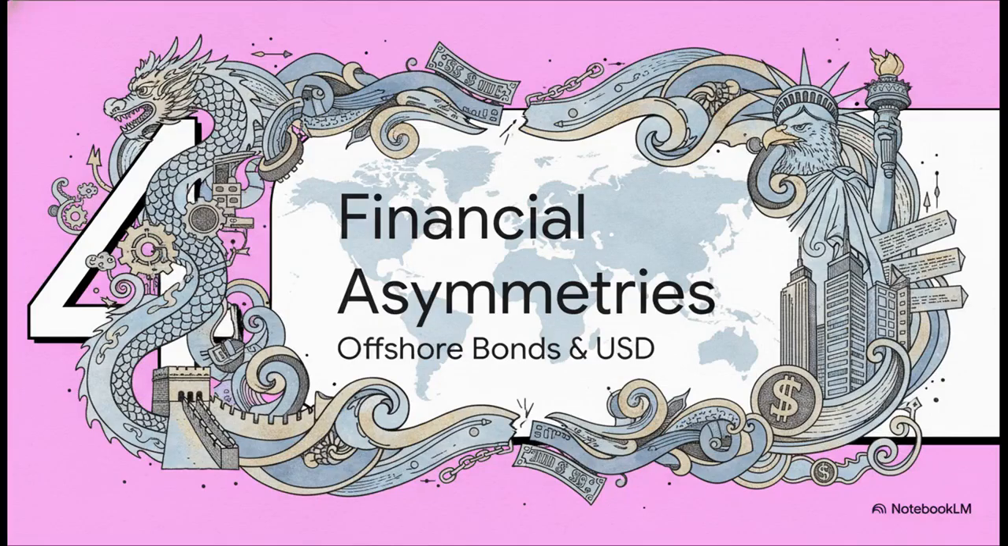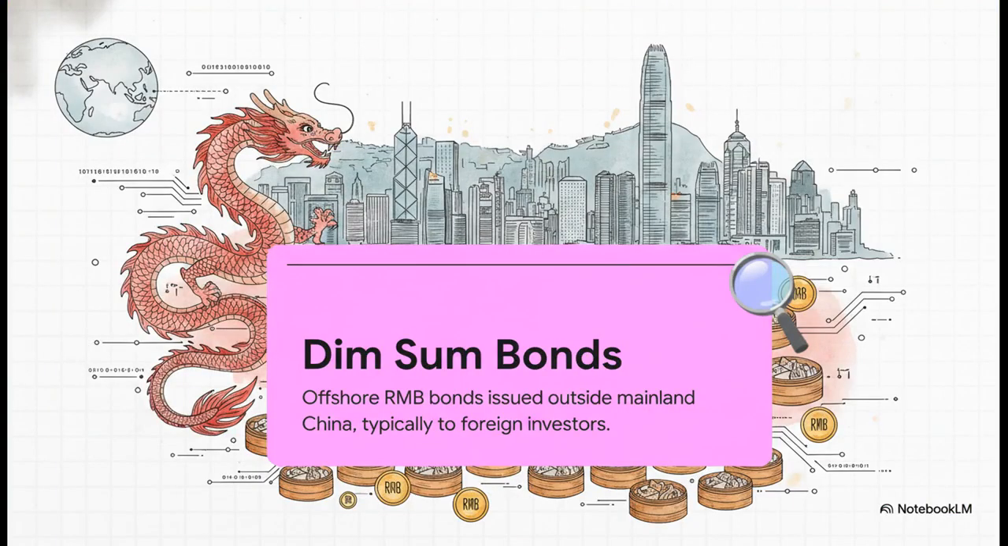Moving right along to Vector 4, navigating financial asymmetries, offshore bonds and US dollar dominance. Okay, to really grasp this financial vector, we need to quickly define what a dim sum bond actually is. Basically, these are offshore bonds denominated in Chinese currency, the RMB, but they are issued outside of mainland China, often in financial hubs like Hong Kong, and they're typically sold to foreign investors. It's essentially a very clever mechanism for China to internationalize its currency.